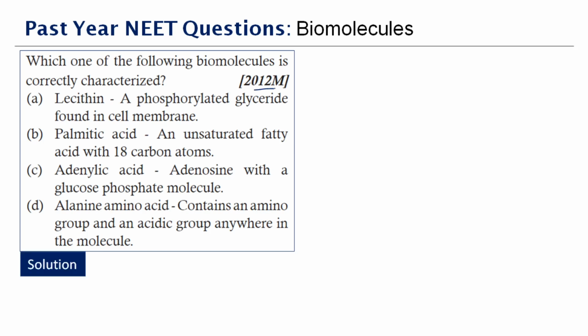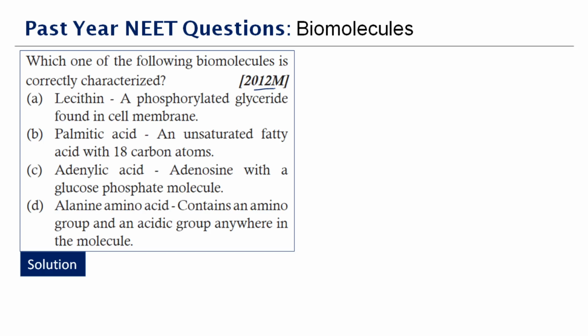Okay, we'll go option by option. The first option is lecithin, a phosphorylated glyceride which is found in the cell membrane. Then oleic acid, an unsaturated fatty acid. Then you have adenylic acid, which is found in adenosine with a phosphate molecule. Then you have alanine, an amino acid which contains an amino group and an acidic group. Now the correct answer is option A.